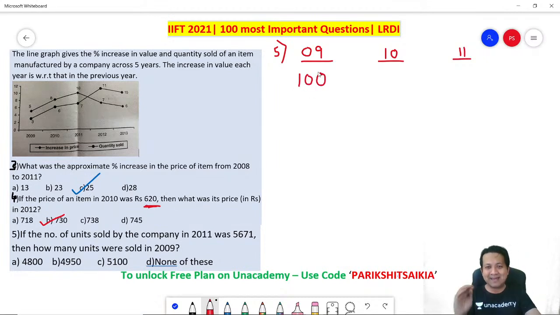You can assume any other number, you will get the same answer. I assumed it to be 100. You can assume it to be any other number. Remember, 100 is the easiest to calculate.